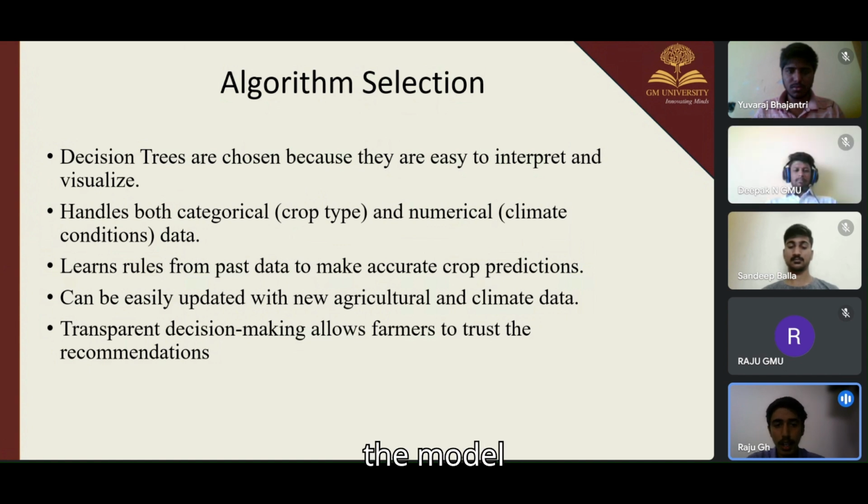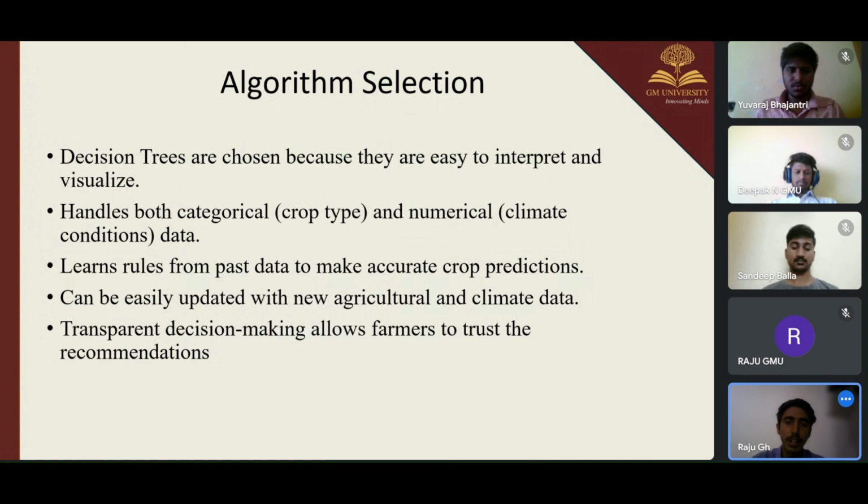For interpretability and visualization, decision trees are easy to explain with simple if else conditions and handle non-linear data to manage the complex relationships between climate and variables. They are efficient for small to medium datasets and work well even with limited data. And for feature selection, it automatically picks the most important variables like pH value and rainfall.